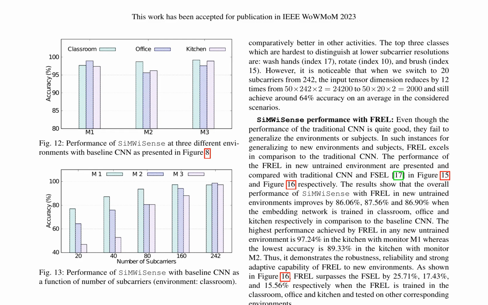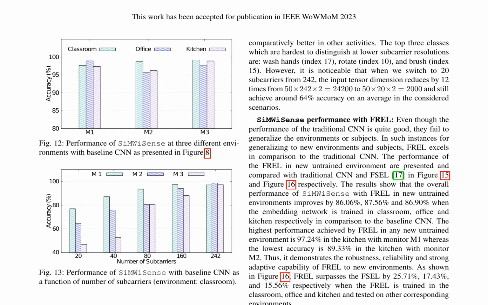The performance of SiMWiSense, a Wi-Fi sensing system, is evaluated in 3 different environments: classroom, office, and kitchen. The results show that the system achieves an average accuracy of 98.66% with 242 subcarriers, but the accuracy decreases to 84.92% and 62.76% when the number of subcarriers is reduced to 80 and 20, respectively. The confusion matrices of the baseline CNN model reveal that the top 3 classes that are hardest to distinguish at lower subcarrier resolutions are washhands, rotate, and brush.